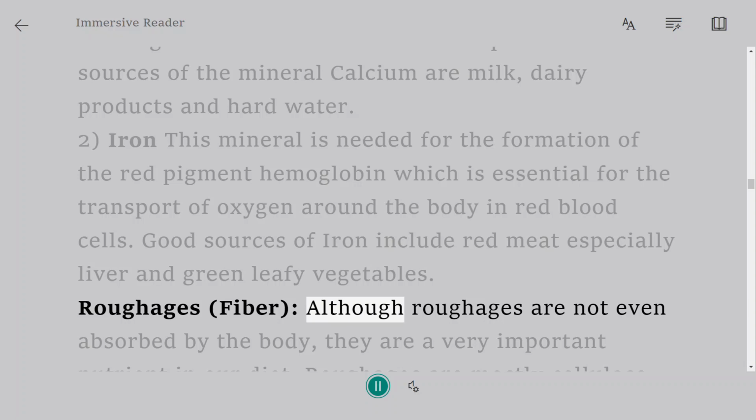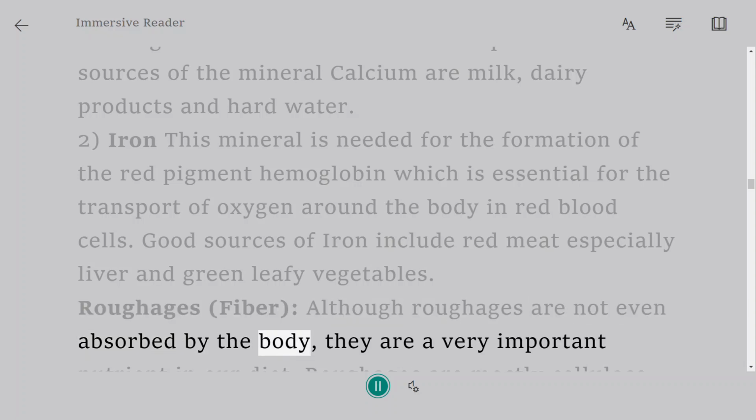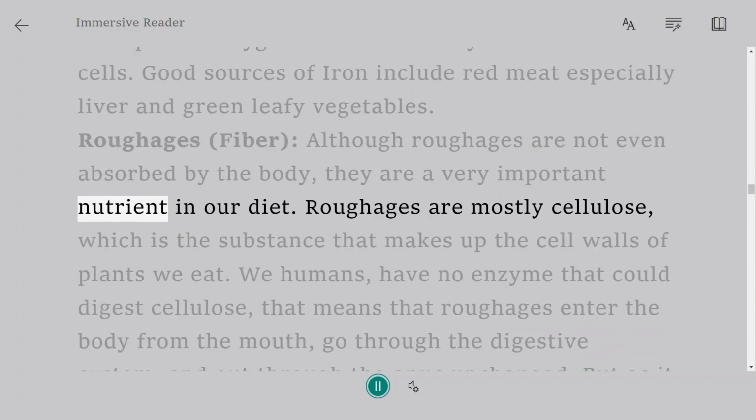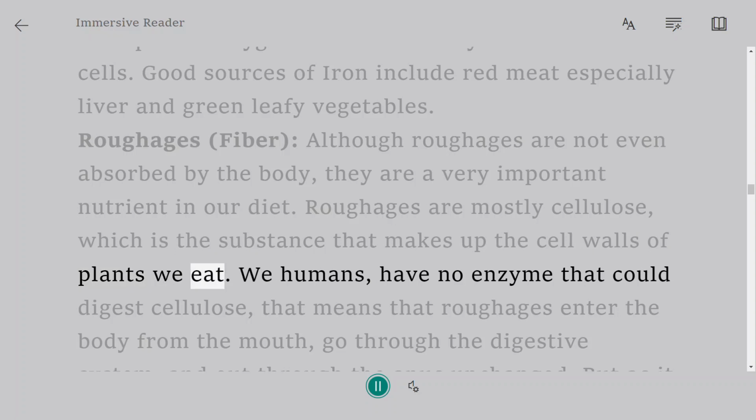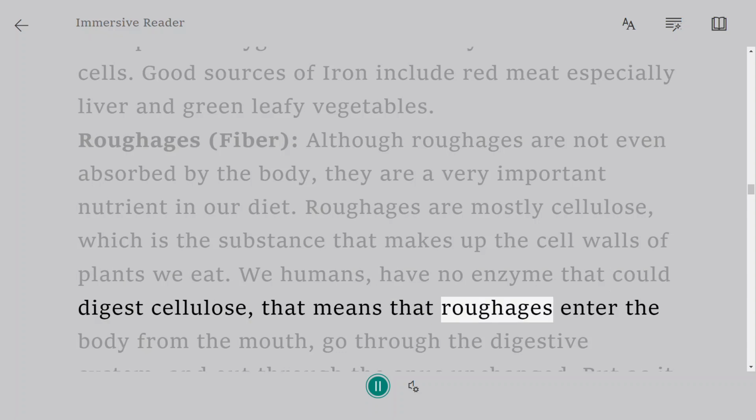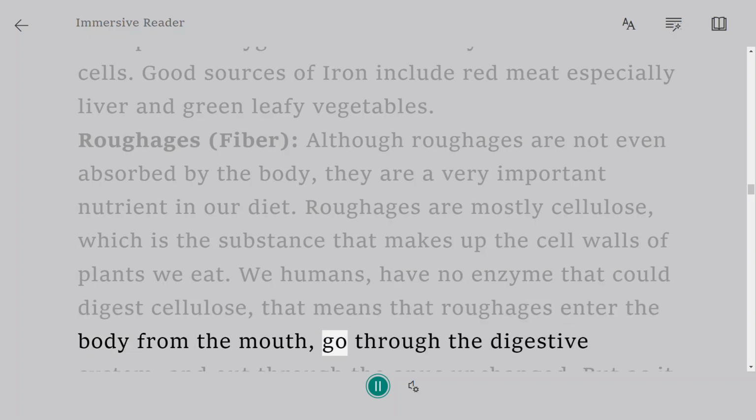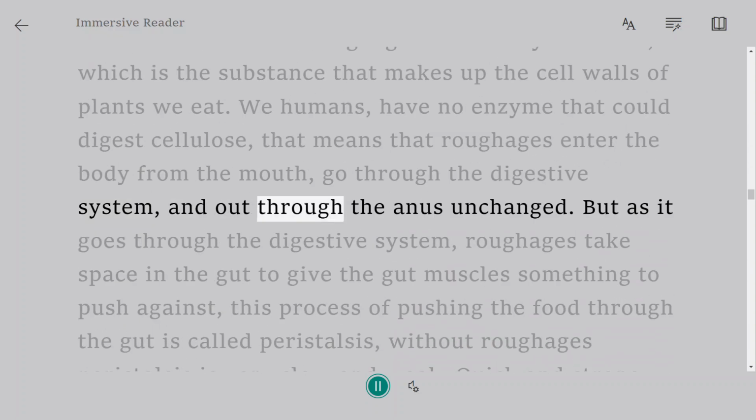Roughages, fiber. Although roughages are not even absorbed by the body, they are a very important nutrient in our diet. Roughages are mostly cellulose, which is the substance that makes up the cell walls of plants we eat. We humans have no enzyme that could digest cellulose. That means that roughages enter the body from the mouth, go through the digestive system, and out through the anus